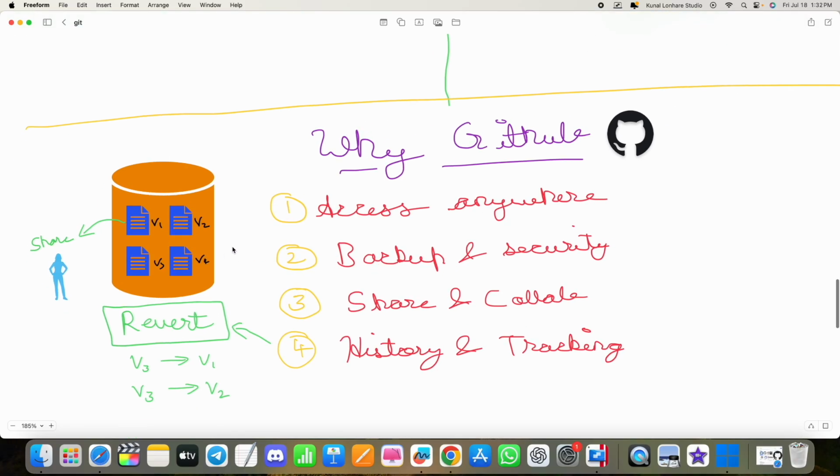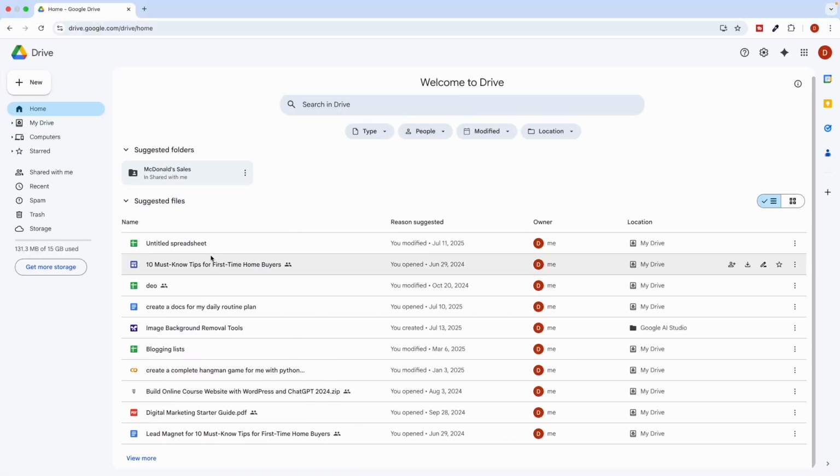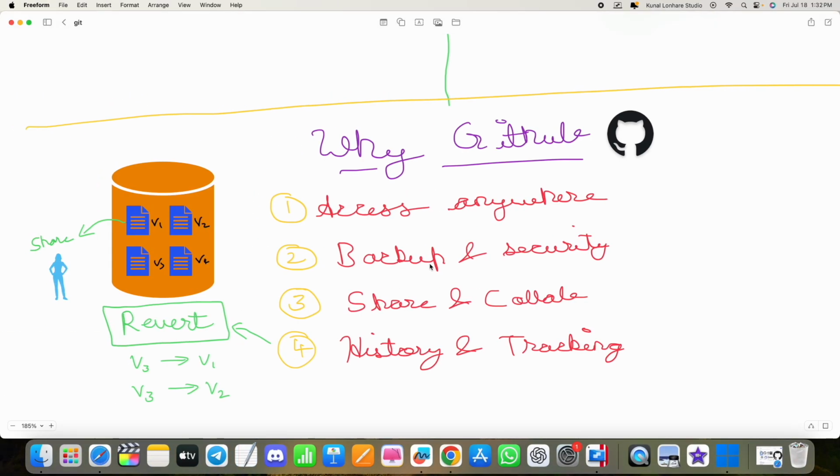All you need to do is create the GitHub account and store that in the repository, and from wherever you want to access it, just log into your GitHub account and you can access all these repositories where your projects are stored, anywhere around the world. The second benefit is backup and security. Sometimes this cloud storage helps us as a backup. Here you can just upload your file, so it's stored inside the cloud. So this is sort of a backup.